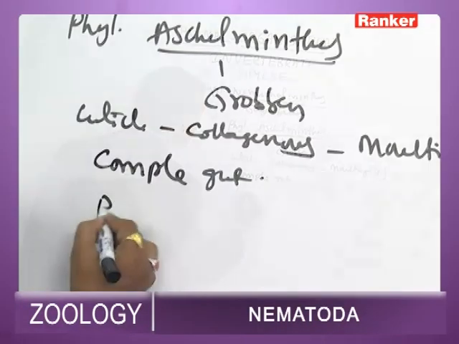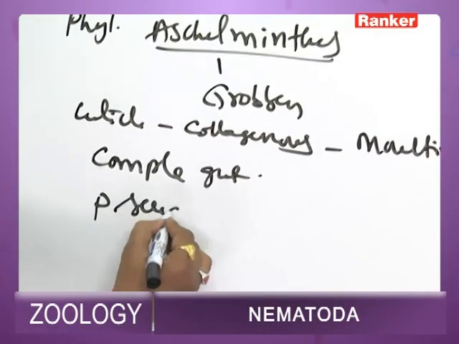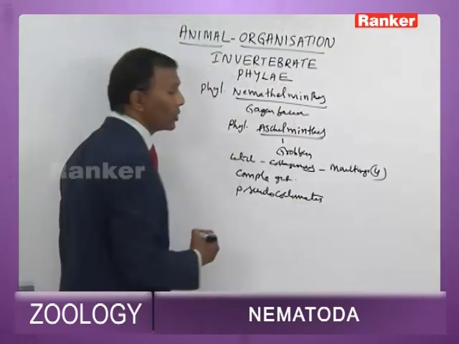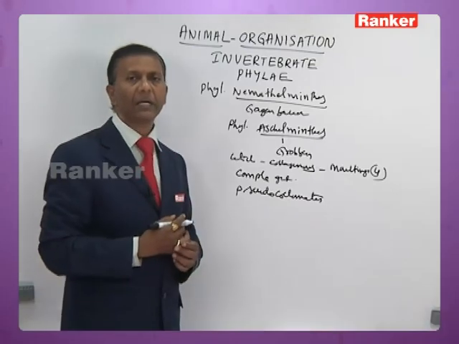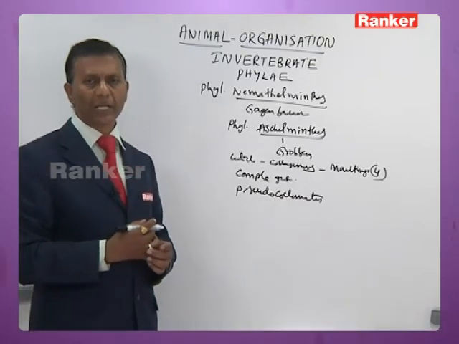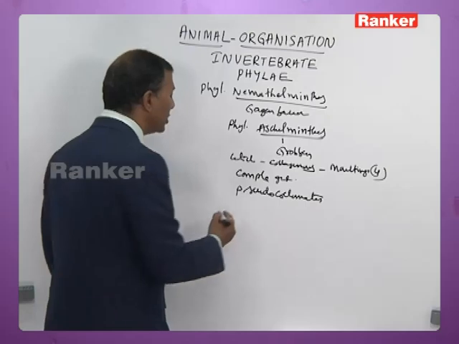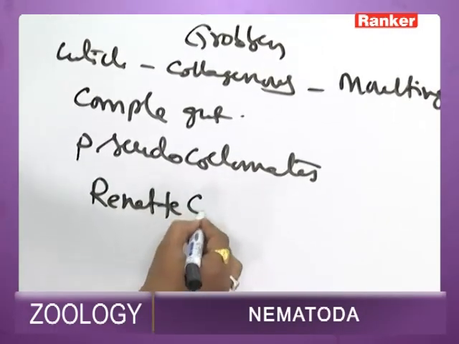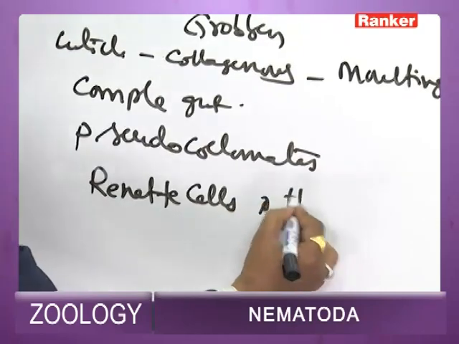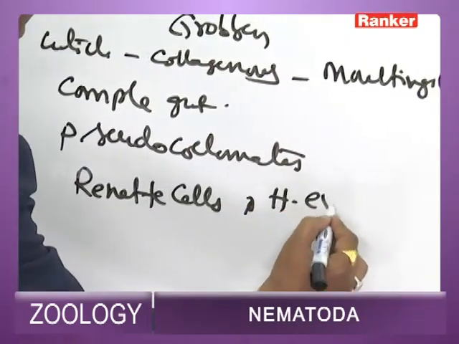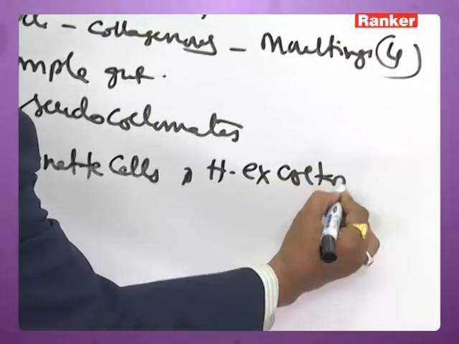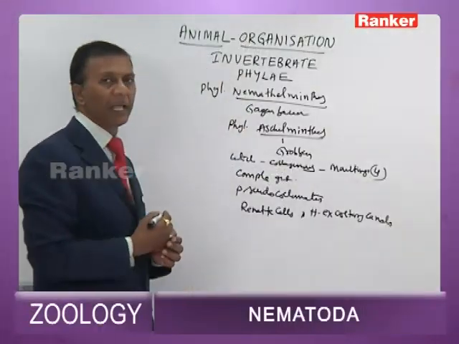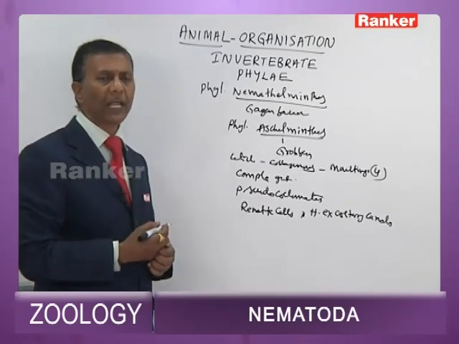All Nemathelminthes are pseudocoelomates, with a leftover or persistent blastocoel. Excretion in them takes place by renette cells and H-shaped excretory canals.